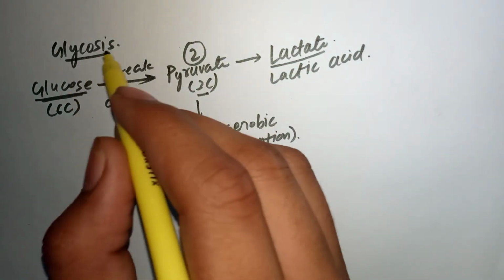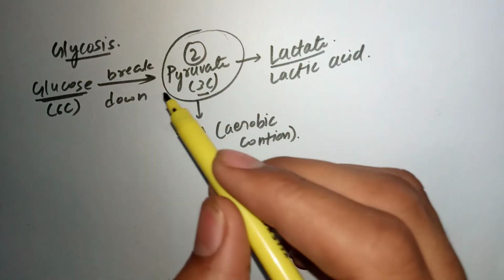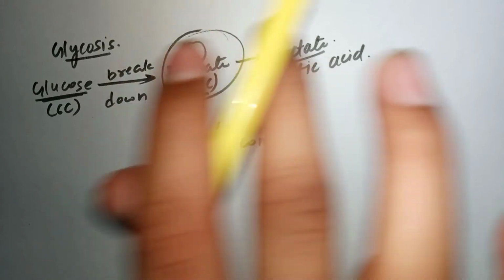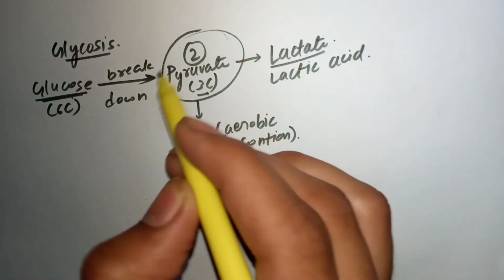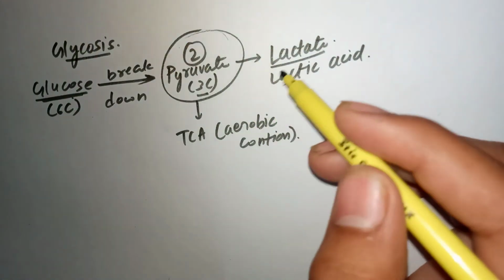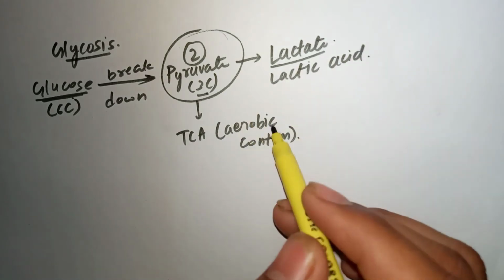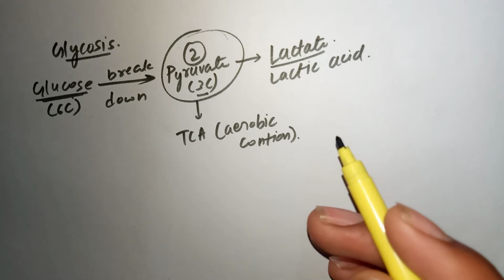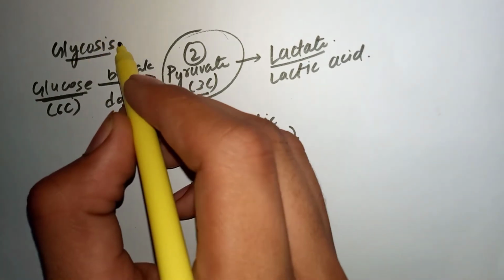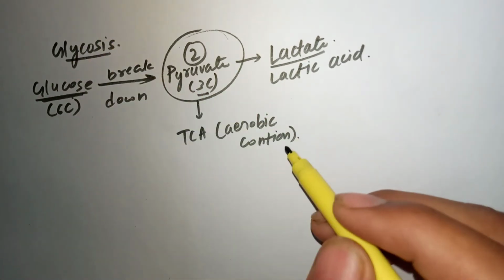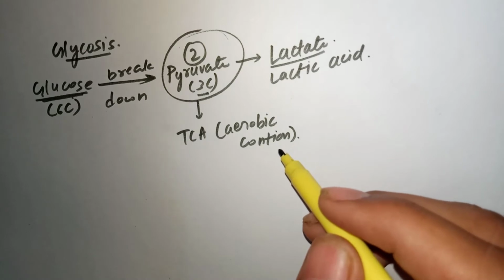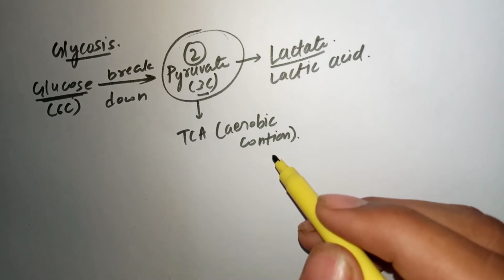Like first, glycolysis is till there only. Formation of pyruvate is done. Glycolysis is from glucose to pyruvate, and it's done. Further, lactate formation is another topic, and TCA is another whole cycle. Glycolysis is also a pathway, but TCA is another cycle. All right. So let's discuss glycolysis first. What is glycolysis and what are its steps?